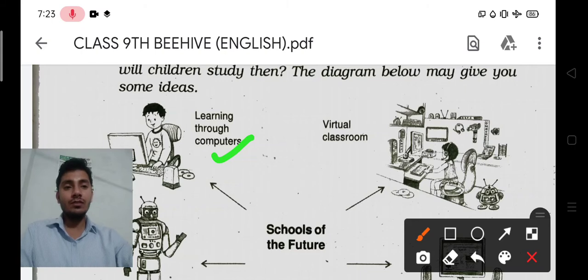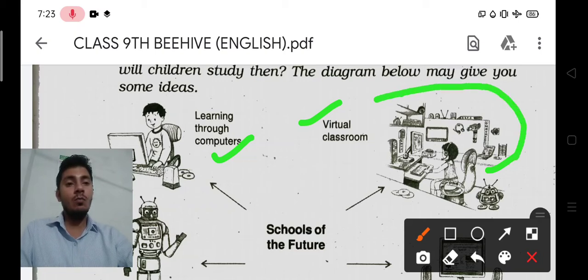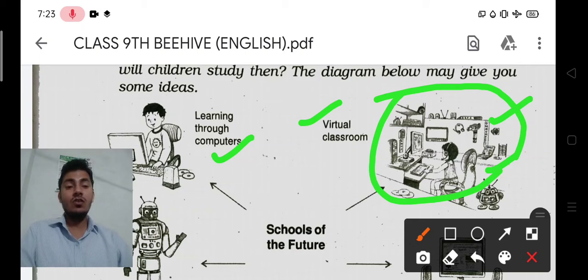Okay, after that, next you can see virtual classes. What is the meaning of virtual classes? Imagine this picture: you can see the student who is sitting before the computer at her home. This is not the school, this is her home, and she is seated in her room, studying and reading through her computer, because there is no teacher and no book.